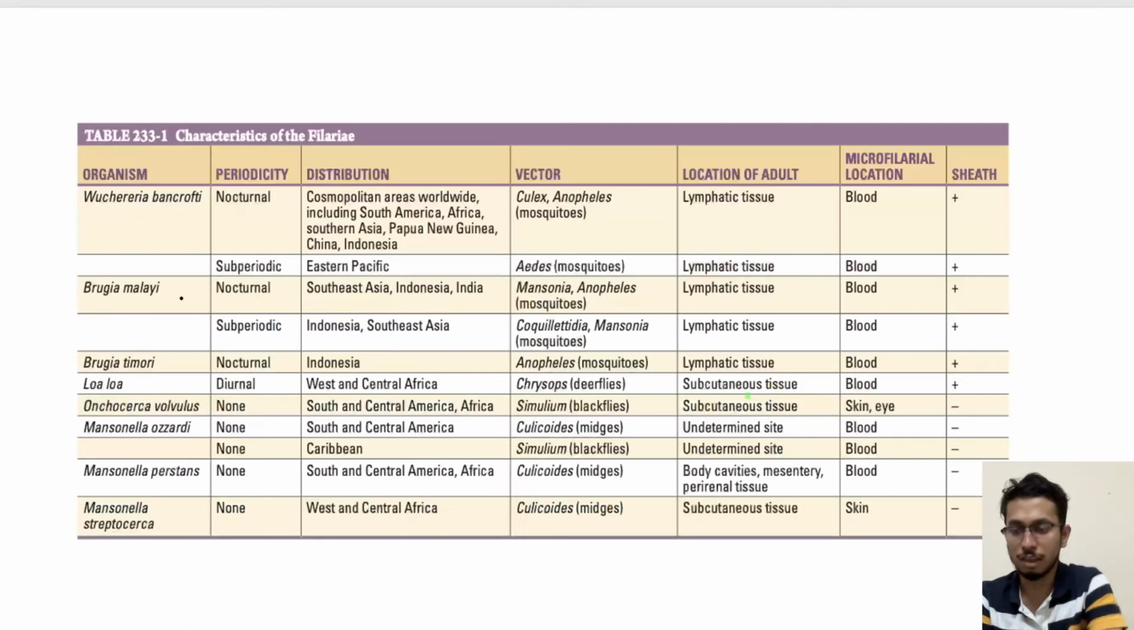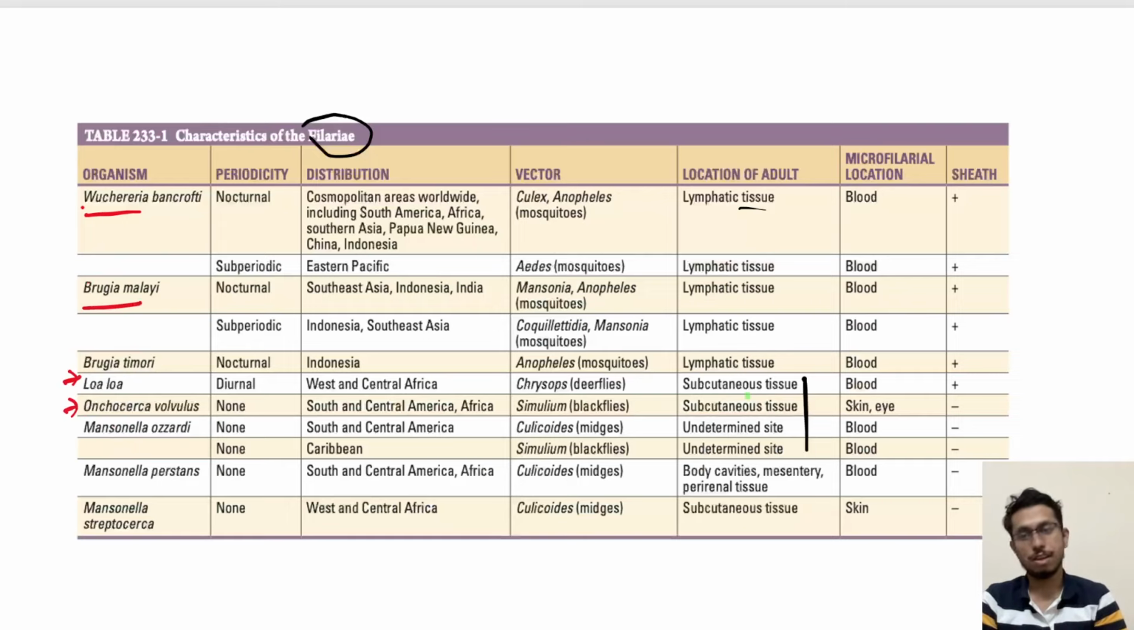Now, the filarial worm is a nematode that dwells mainly in the lymphatic tissue or in some cutaneous tissue in the human body. Eight filarial species have been identified with human disease, among which the notable ones are Wuchereria bancrofti, Brugia malayi, Onchocerca volvulus, and Loa loa. These four cause a big chunk of the disease in humans.